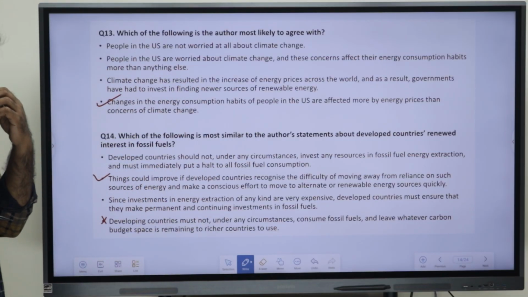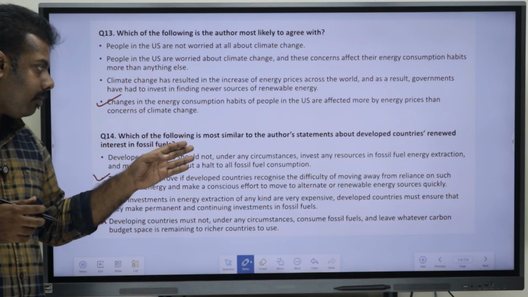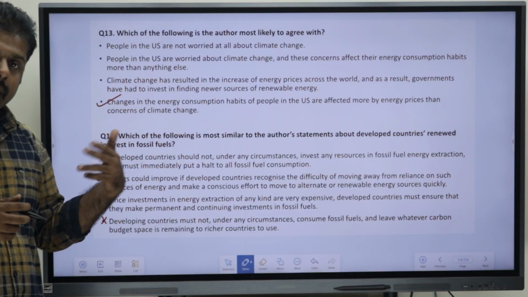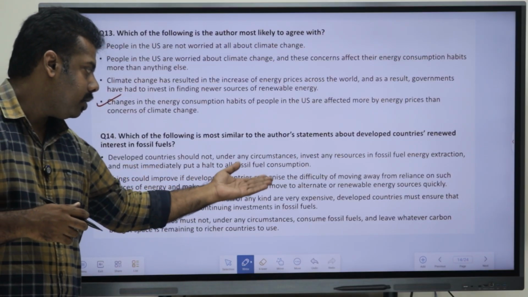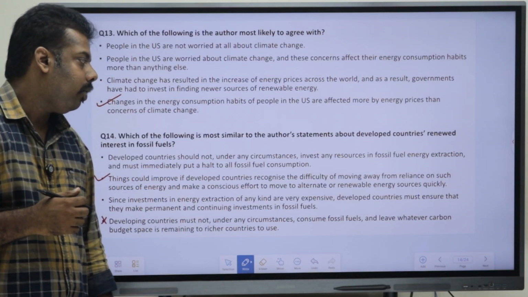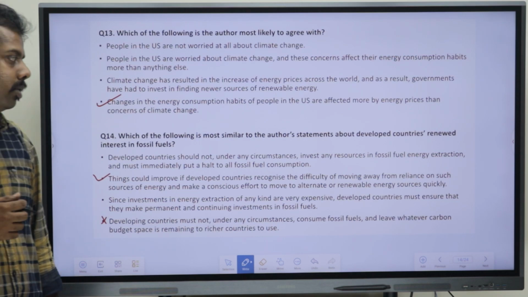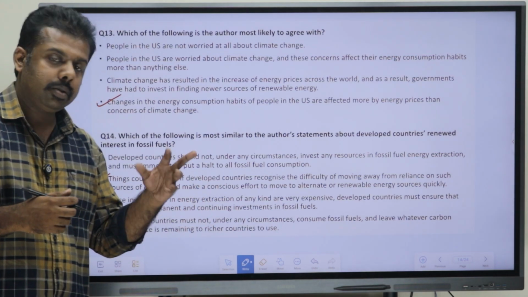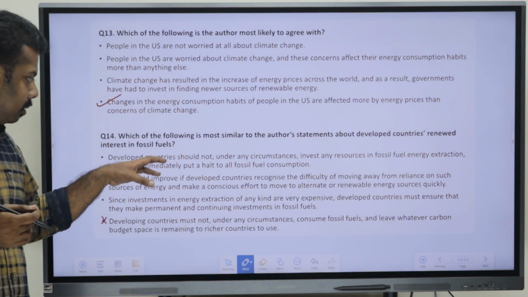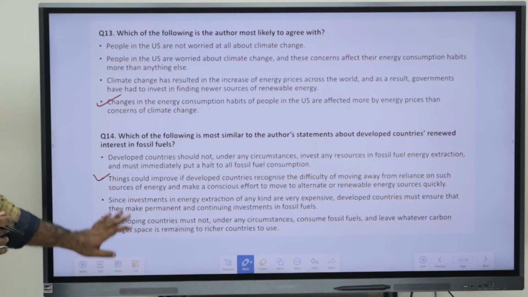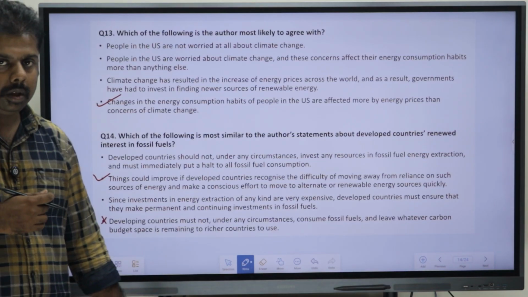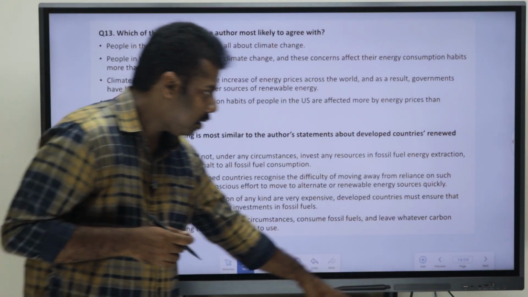Things could improve if developed countries recognize the difficulty of moving away from reliance on such sources of energy and make a conscious effort to move to alternate or renewable energy sources quickly. So, that is being stressed by the author in the passage. So, we can mark our answer as B option here. Okay. Now, moving to the next question here.